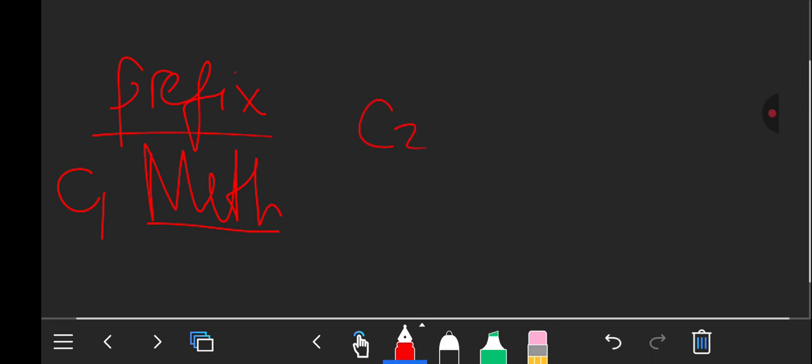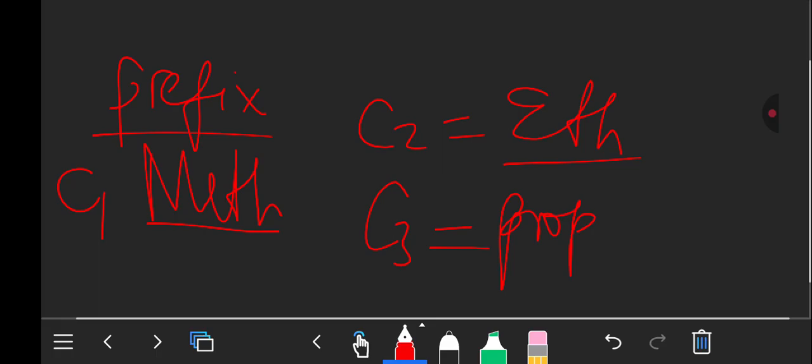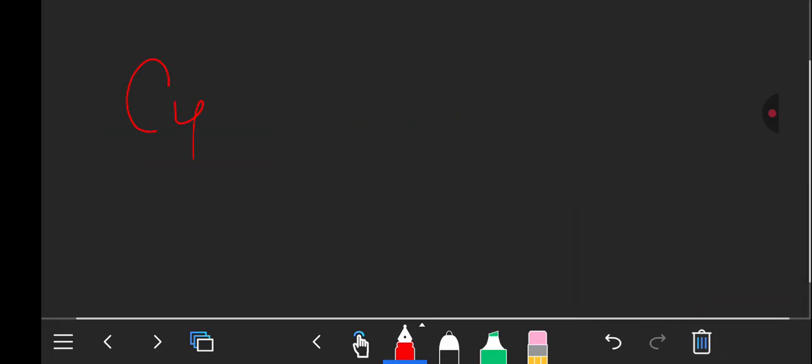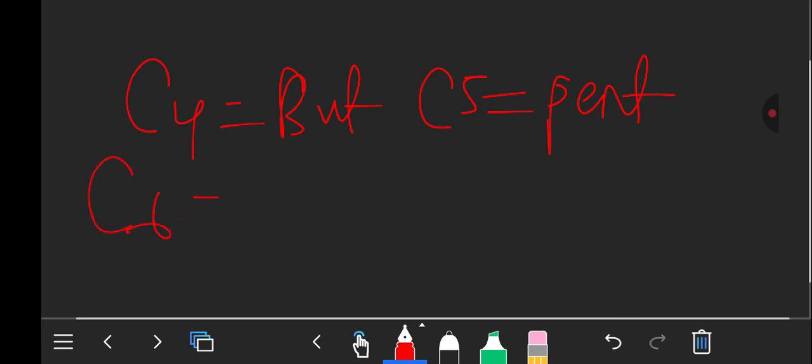When it has 2 carbons, the prefix is eth. When it has 3 carbons, it is prop. When it has 4 carbons, it is but. When it has 5 carbons, it is pent. When it has 6 carbons, it is hex. When it has 7 carbons, that is hept.